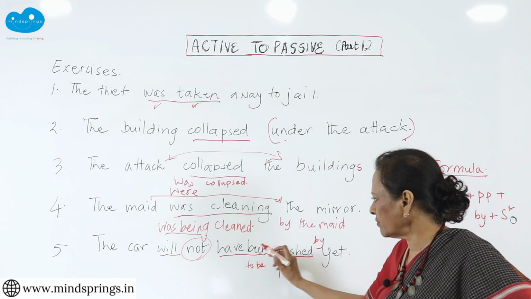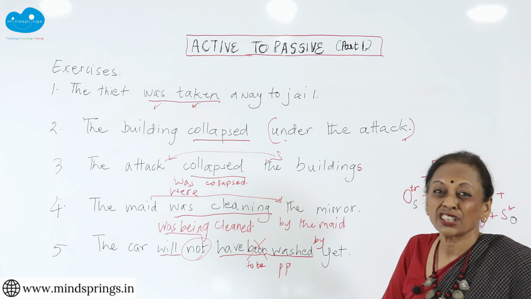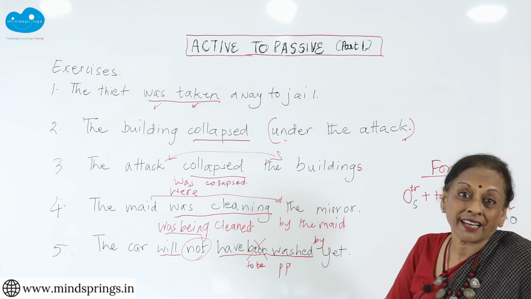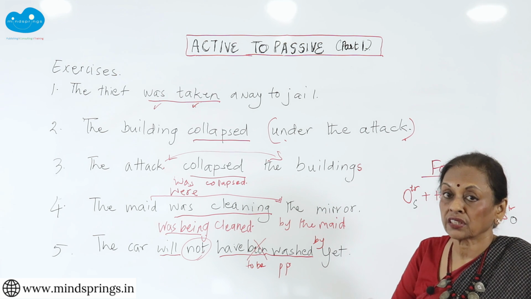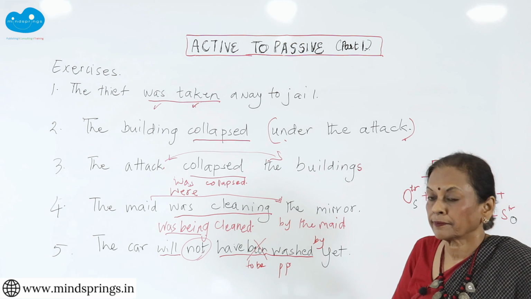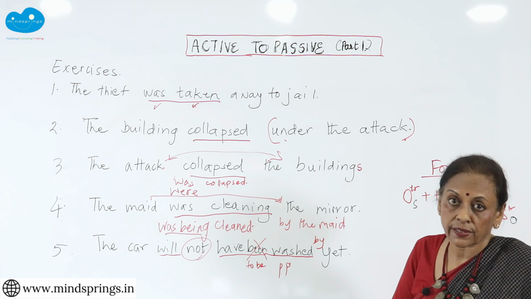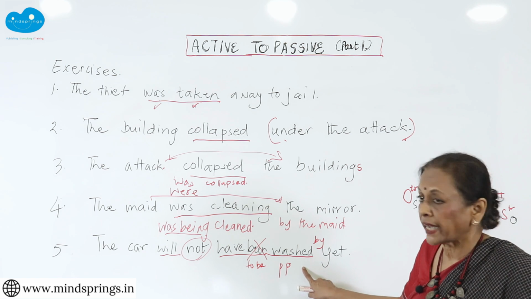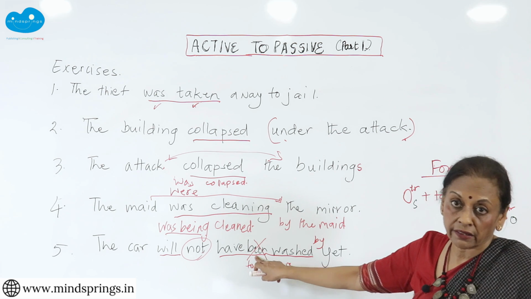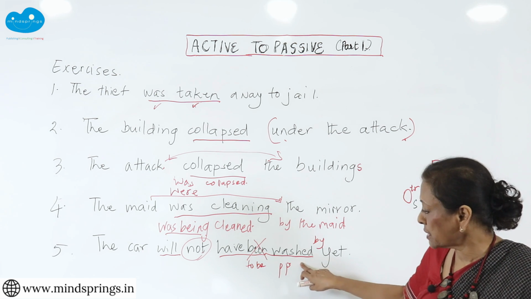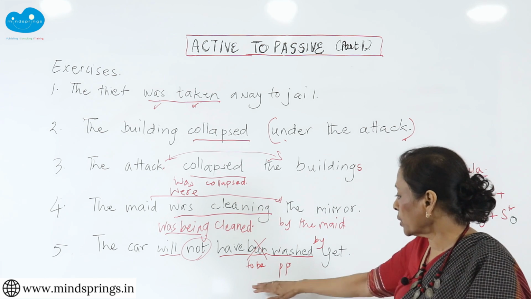You know what we have done? We have just taken out this been for an active. You just take out the verb to be and it becomes active. So when you change from passive to active, just take out the to be and you will get the active voice. Just pay attention in the active voice to the verb that is contained in that. Is it past? Yes, it's past, then washed is correct. So you will get your active voice.